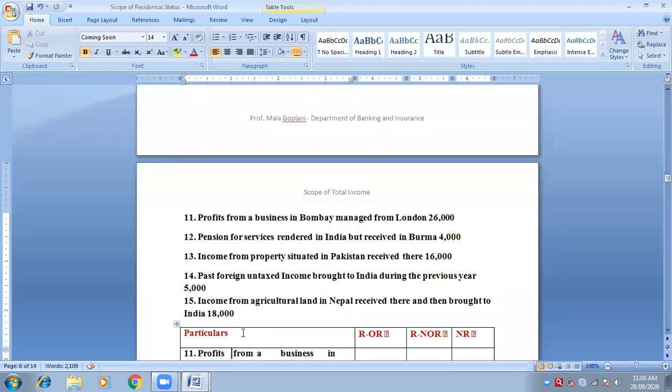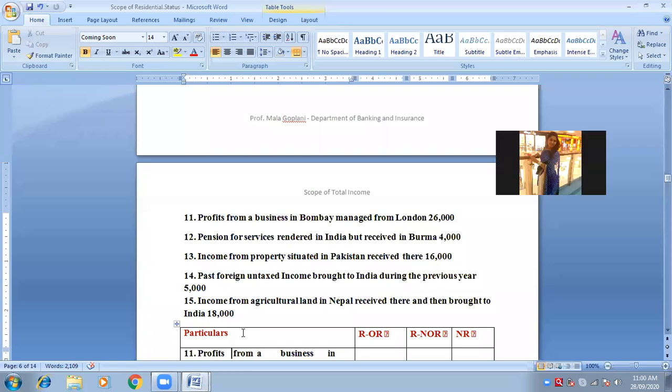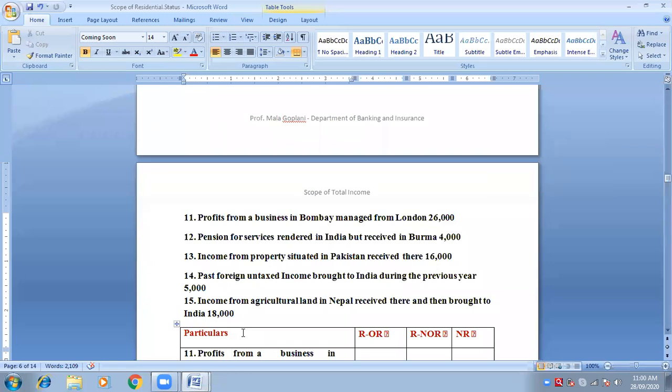So pension for the services rendered in India, received in Burma, received anywhere, no matter. The services are rendered in India, therefore the amount will accrue from India only. India will have to pay the income, because services are rendered in India. Received anywhere, but services are rendered in India. The person earning the income may live in Burma and receive it there, but the income has accrued from India.